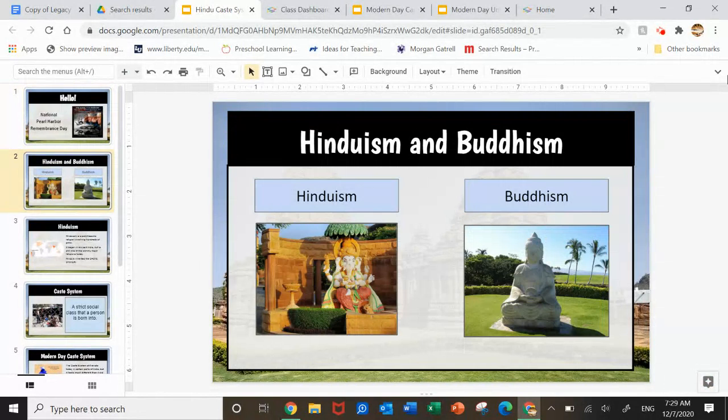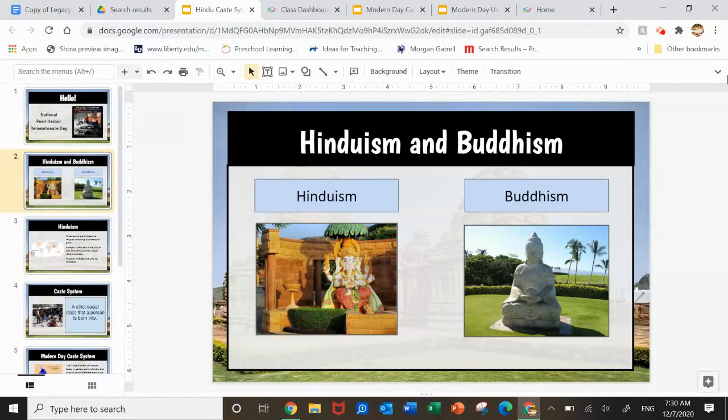Today, we're going to start learning about Hinduism and Buddhism. These are the two topics that we'll be covering this week and that you will have a quiz on this Friday. By the way, if you have not looked at your quiz grade, it should have been emailed to you. I had just a few people not do their quiz last Friday, so you need to make sure that you log in and do your quiz if you have not done so.